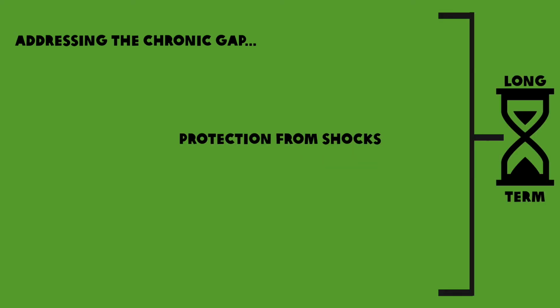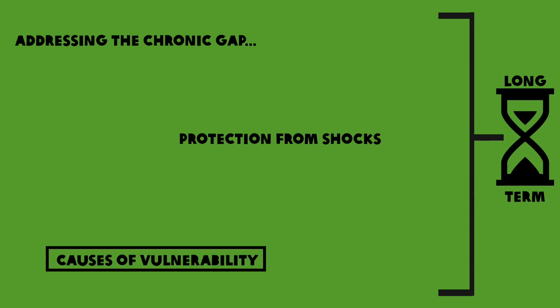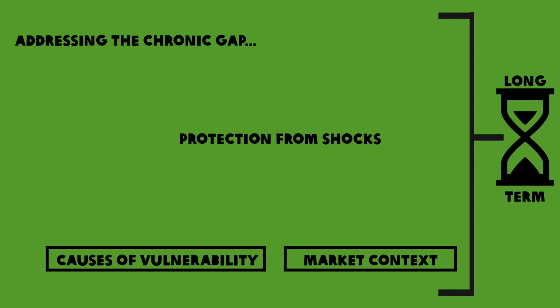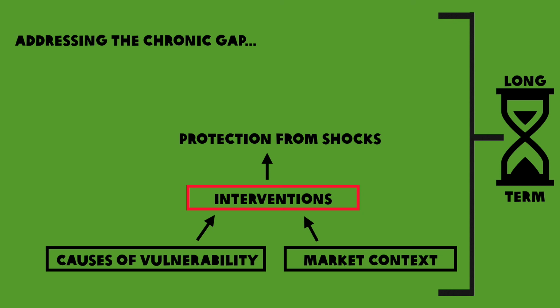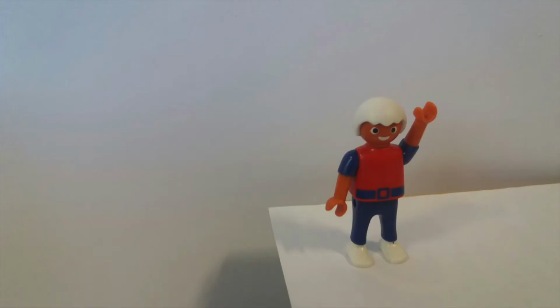It is a more long-term development approach that requires a good understanding of the causes that make smallholder farmers like Abdul vulnerable. A more in-depth analysis of the markets can help better understand the context and identify appropriate interventions. It moves Abdul from here to here.